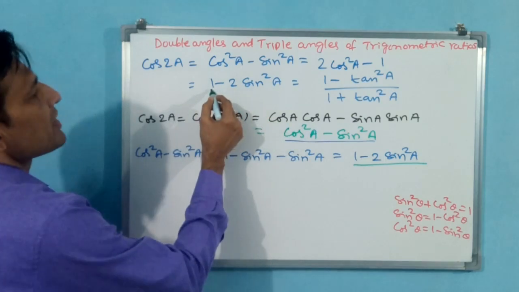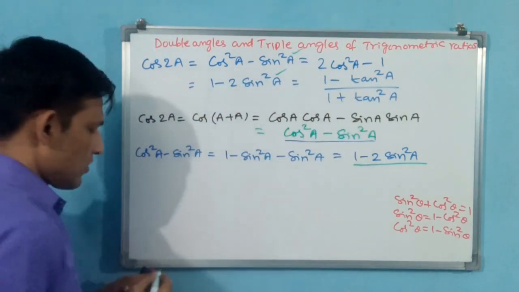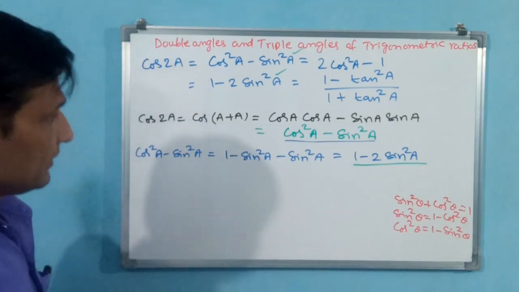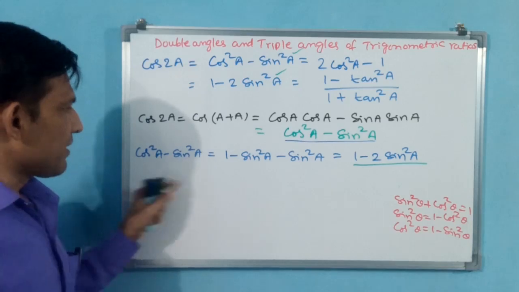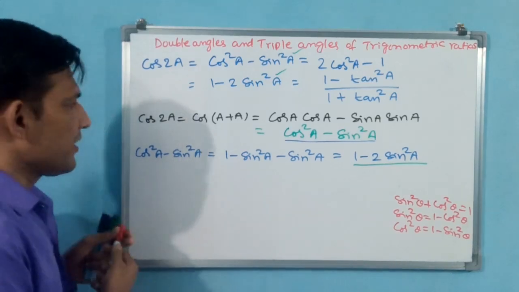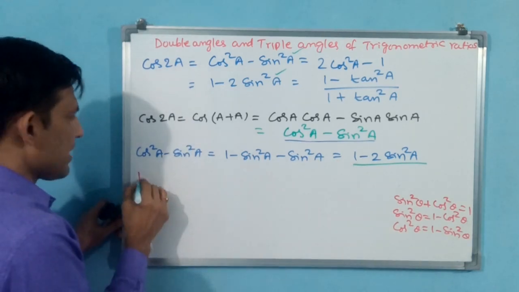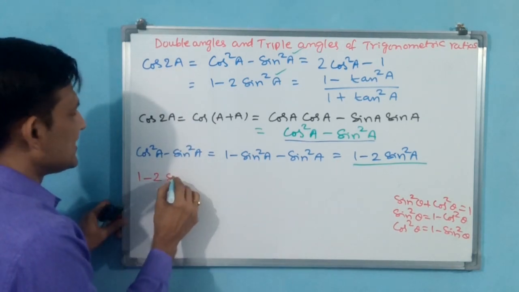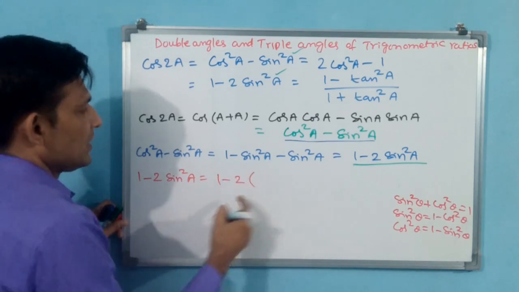See this one, 1 minus 2 sin square a. That means we have proved this; this we have to prove now. Now what I am doing, the same formula again I am writing, but now I am changing sin square a. Or else you can change this also. You write that one, 1 minus 2 sin square a is equal to 1 minus 2 sin square a.